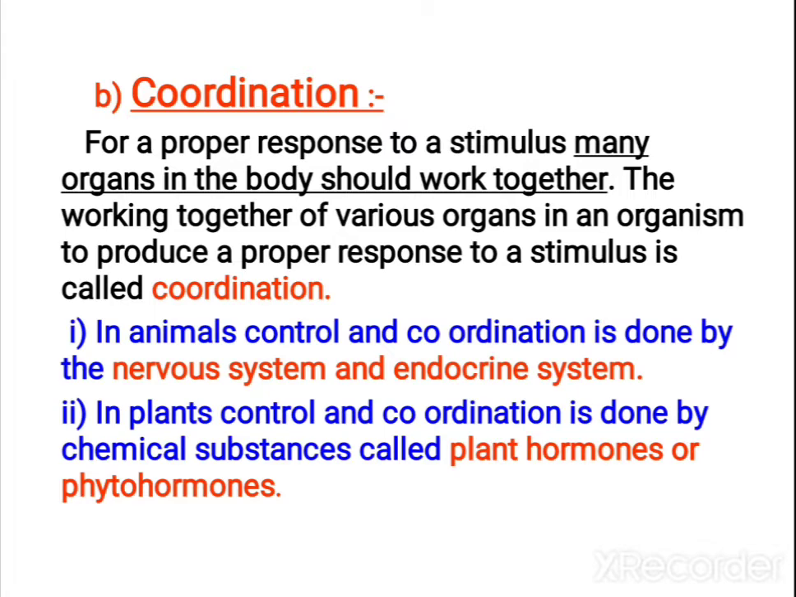But in plants, coordination is done only by chemical substances, that is, only hormones are there for them. Plant hormones are called phytohormones. They don't have a nervous system like brain, spinal cord, because they don't have organ systems at all. So wherever it is needed, the hormones are synthesized, and accordingly the plants respond.